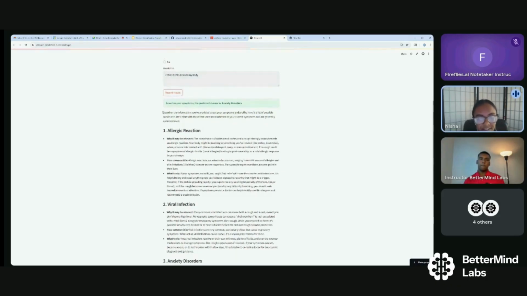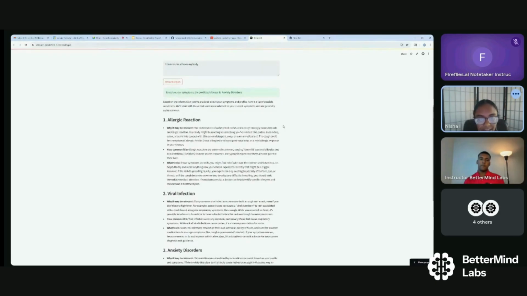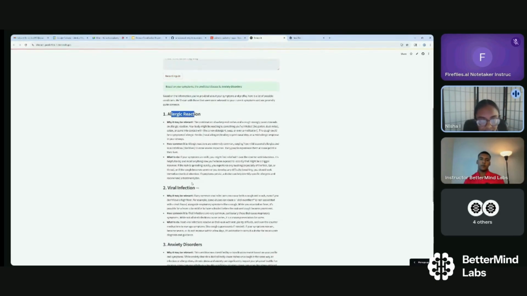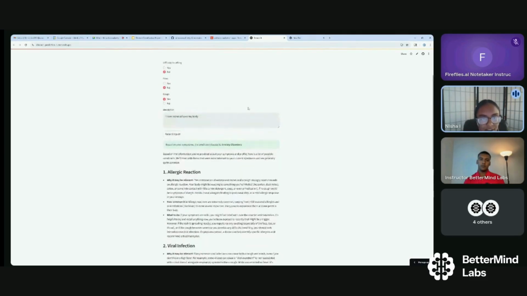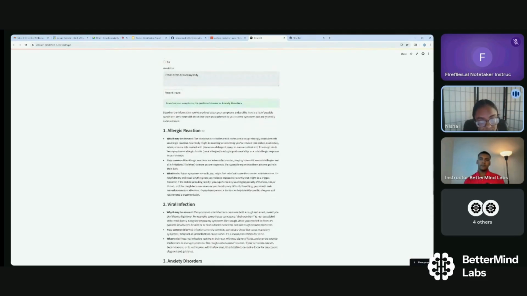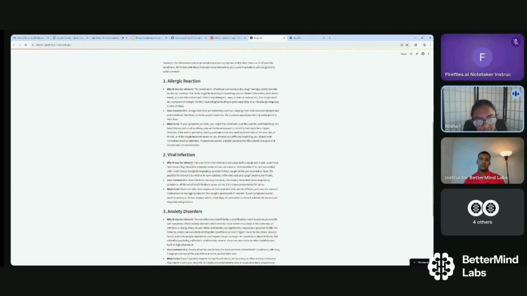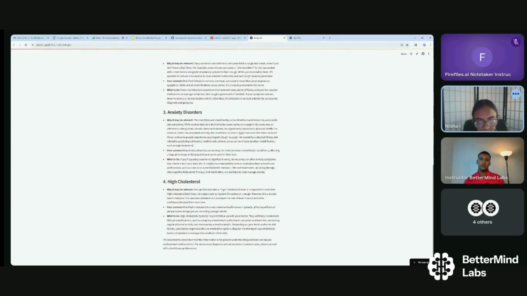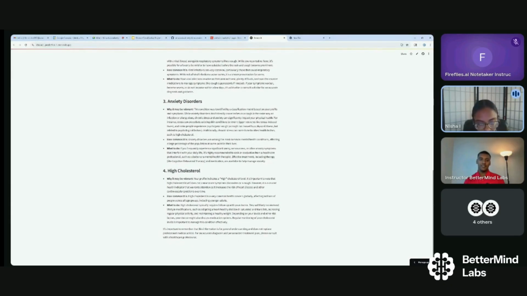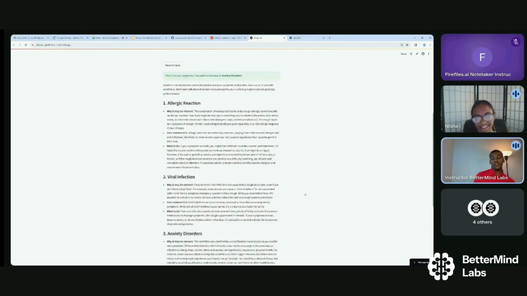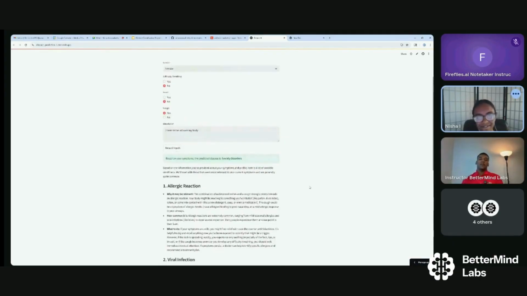It took a little time to load in, but we have predicted disorders here. Based on whatever I wrote here, it says allergic reaction is the most common, or it could be a viral infection, or even just anxiety disorders. Then we made sure that we included a disclaimer that it's only for general understanding and not professional use, so that anyone who uses this knows that this is not the end all result and they have to go to an actual doctor in the end. That's thoughtful. It looks nice.